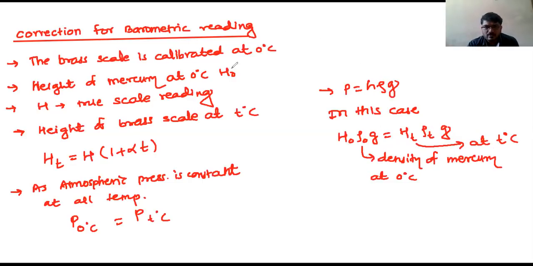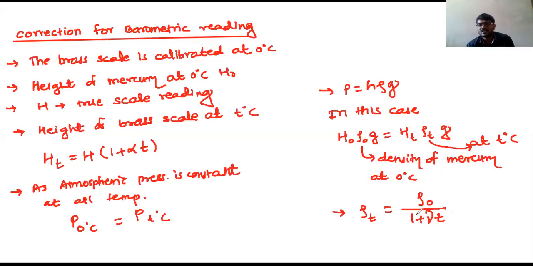Not this, wait. This one, rho T. Yes or not? This rho 0 and rho T: rho 0 is at 0 degrees Celsius, rho T at T degrees Celsius. Now, if I want this rho T, then this is equal to rho 0 upon 1 plus gamma into T. Yes or not? This is rho T. This we have learned so many times.